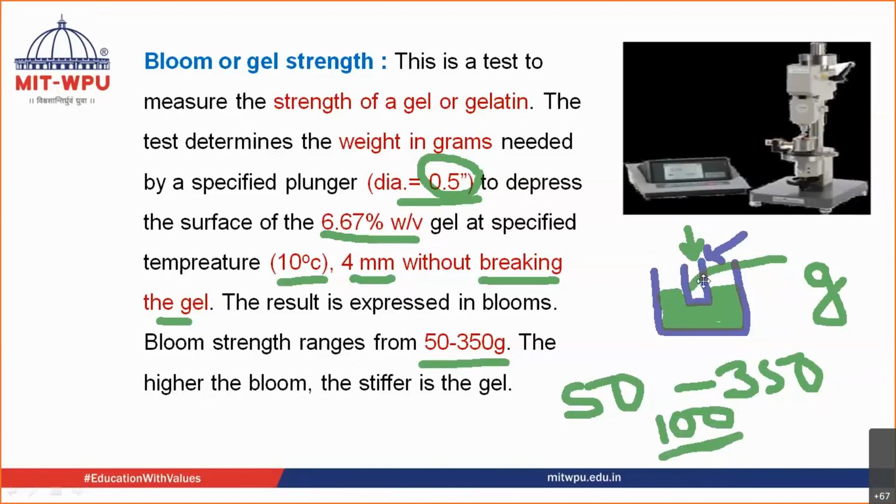If this gel is very thick in nature, then you're putting 100, then 110, then 115, then 120. Slowly, as you put the weight, it has gone down, it has gone down. At 120 grams, it has gone 4 mm deep. Then the Bloom strength is 120 grams. Have you understood this? Have you understood this Bloom strength?